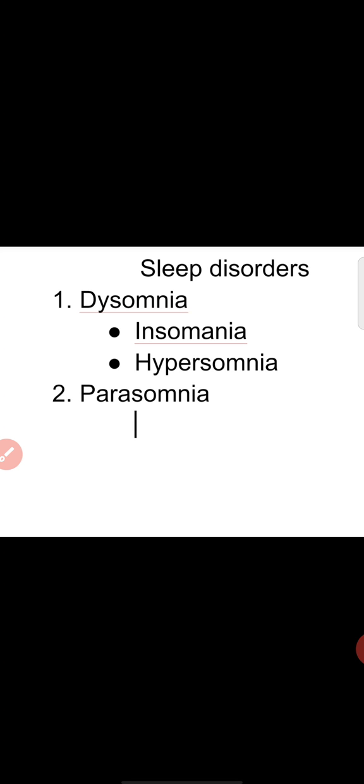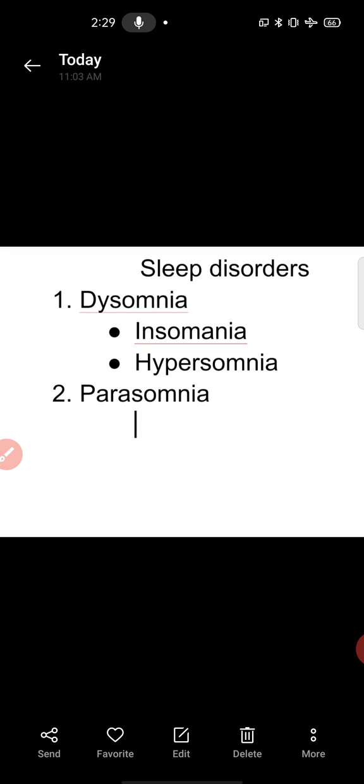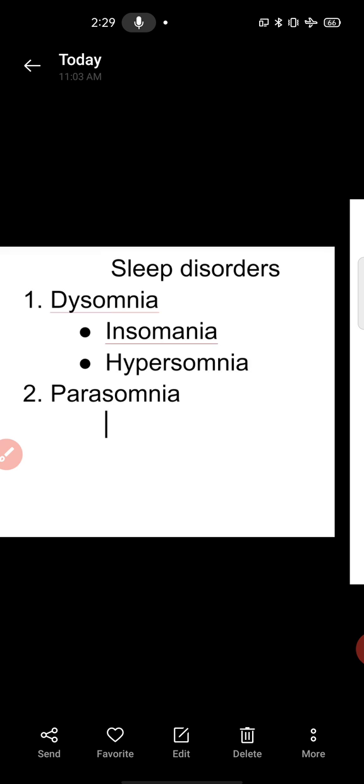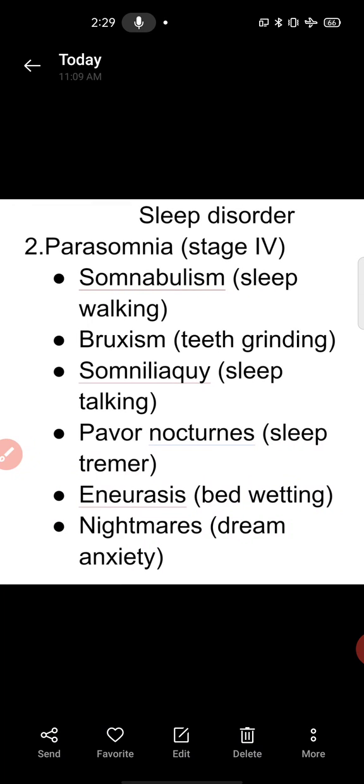And we can manage hypersomnia by behavioral therapy, drugs to treat the underlying causes such as brain trauma, encephalitis, etc. Next we are going to discuss another type of sleep disorder, that is parasomnia.